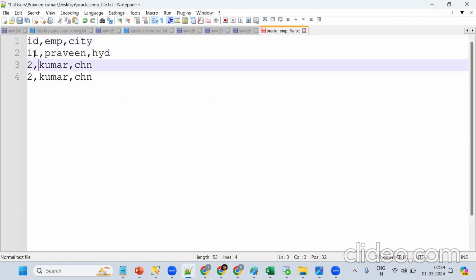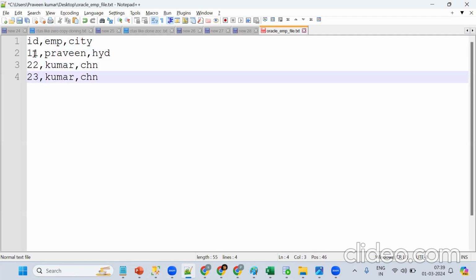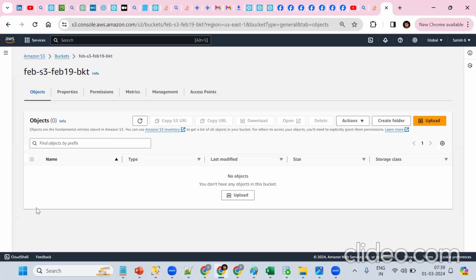1, 1, 2, 2, 2, 3. Save the same file. Now tell me, in real time, who will place these files in S3? Any idea, anyone? High level.